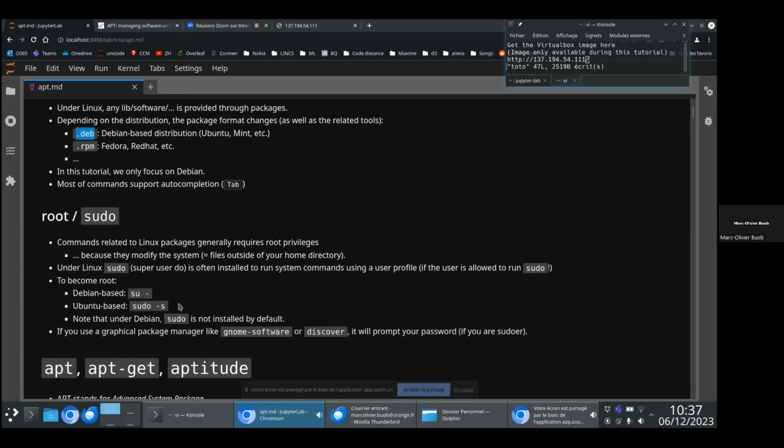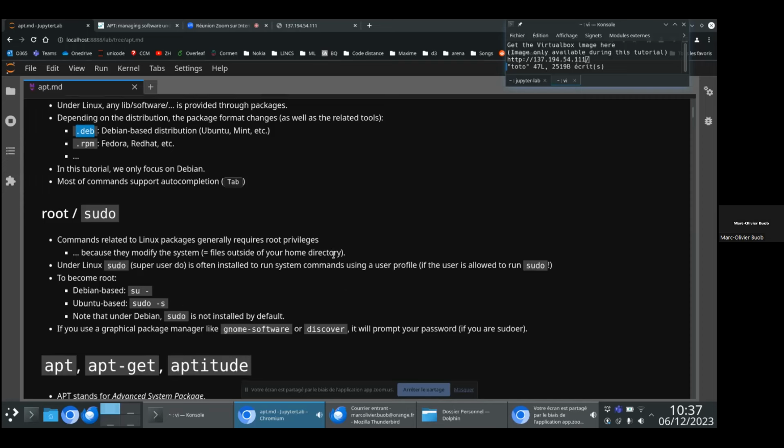You have to know that if you are under Debian, you can install sudo and be in the same setup as Ubuntu. So to stay generic, and to distinguish a root command from a non-root command, I will always specify in my commands whether I require those grants or not. The root commands will be prefixed by sudo, and the other ones won't.